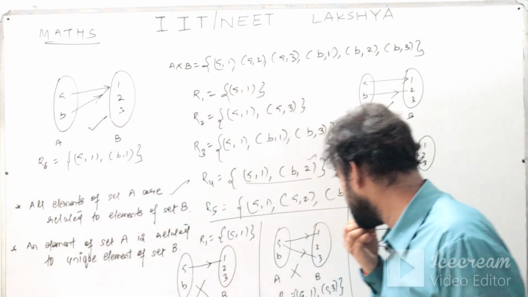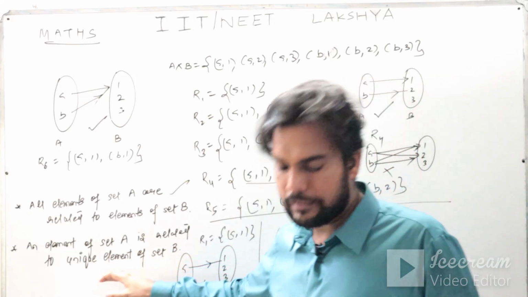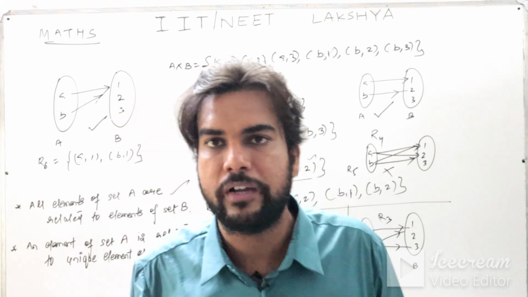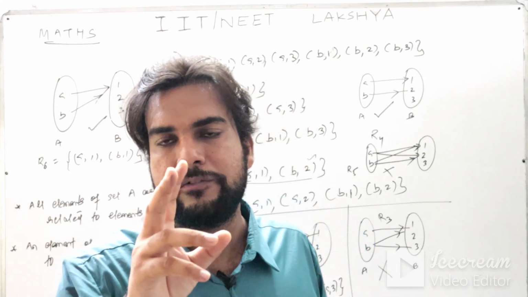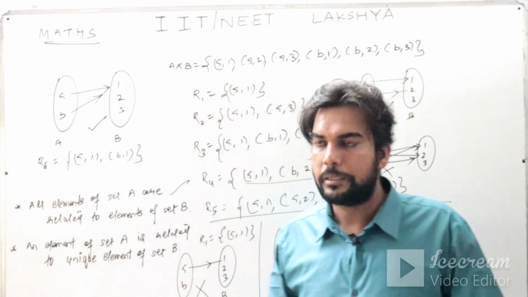From one element, two arrows cannot go. That is the meaning of uniqueness. That is how you have to identify uniqueness. So an element of set A is uniquely associated to an element of set B. I hope this concept is clear to you.